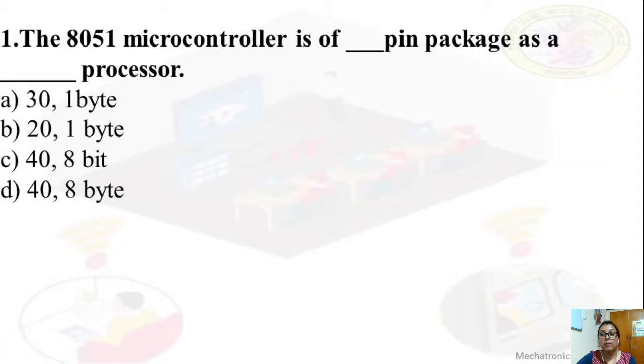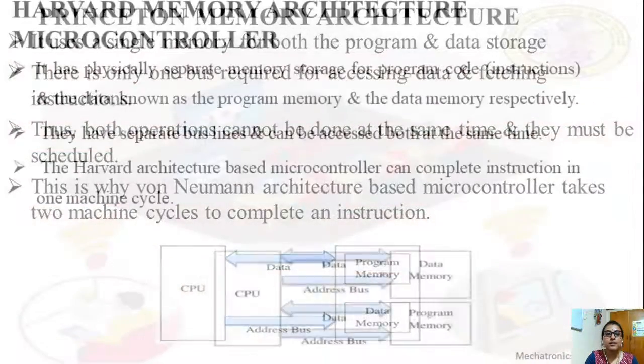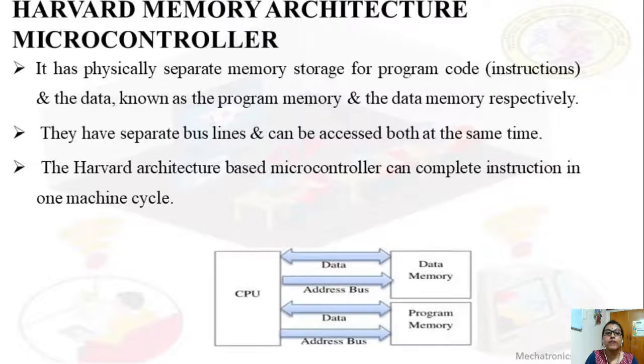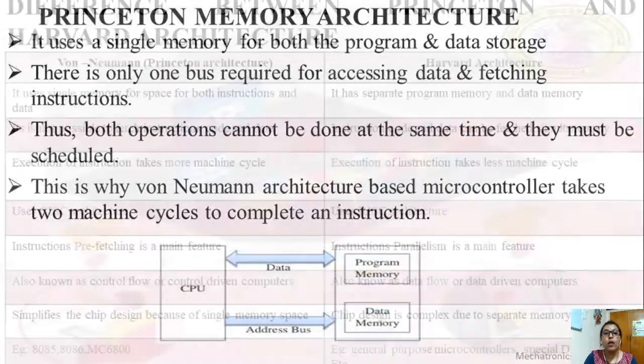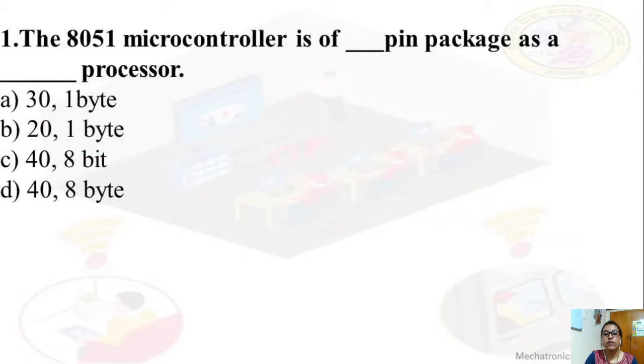Then based on memory, we had embedded memory and external memory. Embedded means all on a single chip. External means external memory we were interfacing. Next, based on instruction set, complex instruction set and reduced instruction set. Based on memory architecture, we had Harvard and Von Neumann. Also we saw the differences between RISC and CISC, and Von Neumann and Harvard architecture.